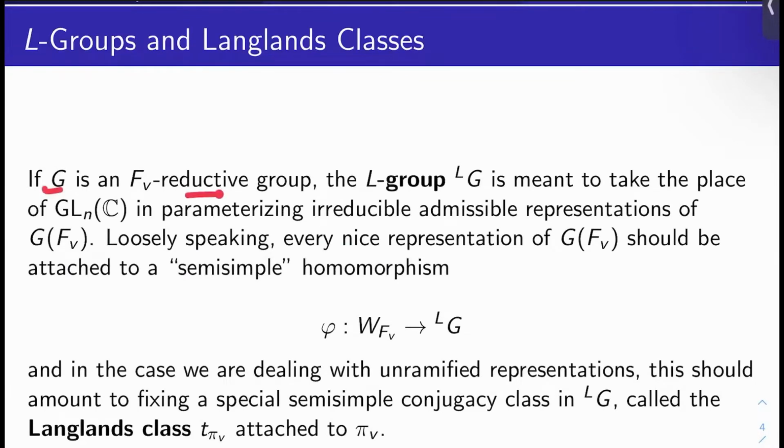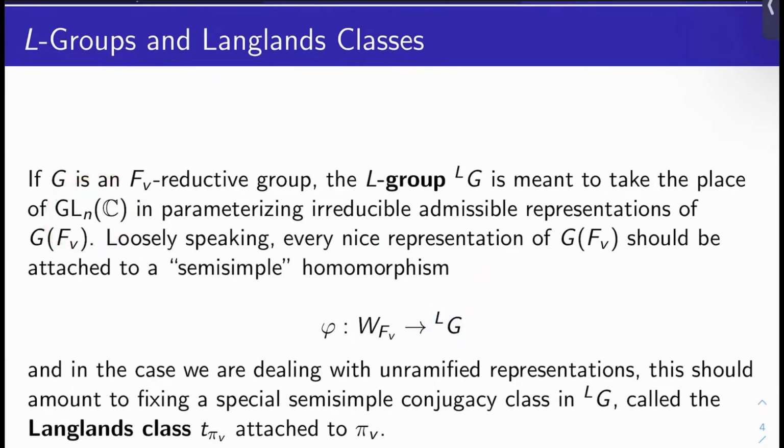Okay, so let's generalize a little bit. If G is an F sub v reductive group, we defined reductive groups a few videos ago, the L group LG is meant to take the place of GLN of C in that description above. So it's meant to take the place of GLN of C in the sense that it will now be the thing parameterizing irreducible admissible representations of G of F sub v. Okay, so loosely speaking, what should happen then? Well, every nice representation of G of F sub v should be attached to a semi-simple homomorphism, whatever semi-simple actually means here, phi from the local Weil group W sub F sub v to LG. If LG is supposed to take the place of GLN of C, then LG should show up right here.